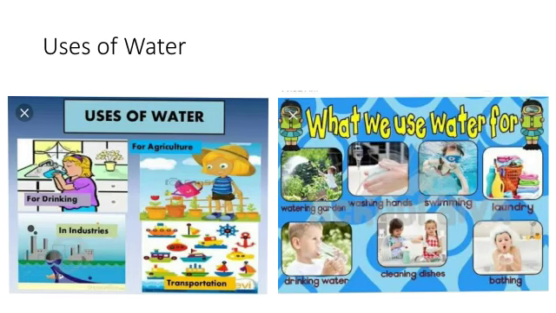Now the next topic is the uses of water according to its properties, where we are using water according to its properties, that we will see. Water is useful for water transport due to its fluidity. Water falling down from height is used to generate electricity with the help of a generator.